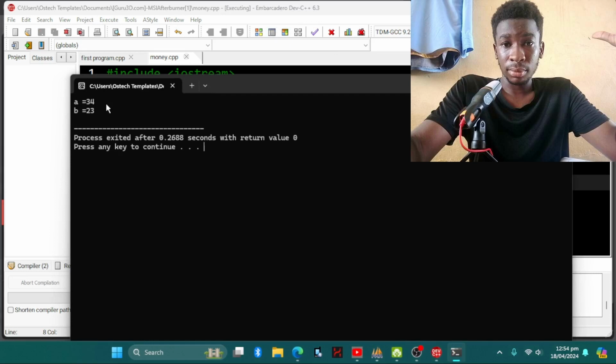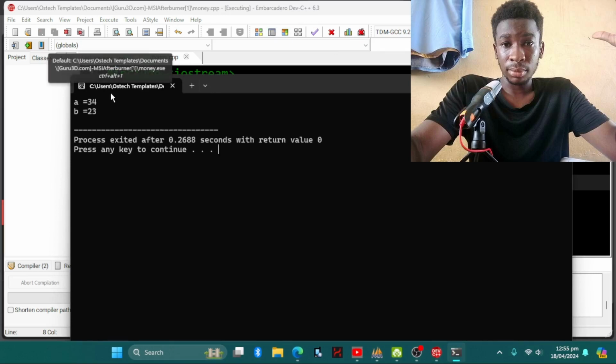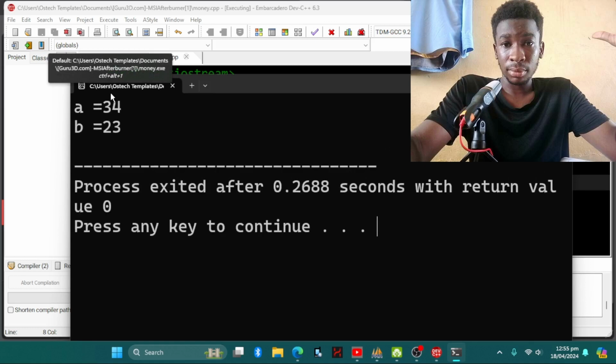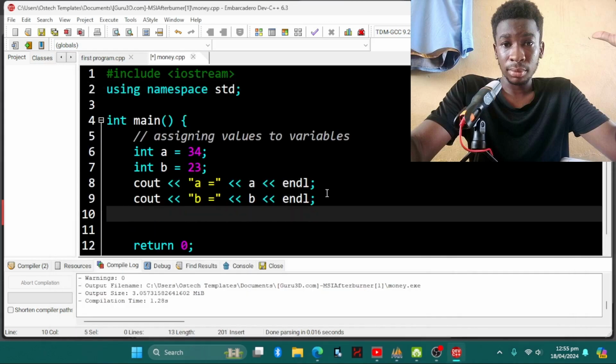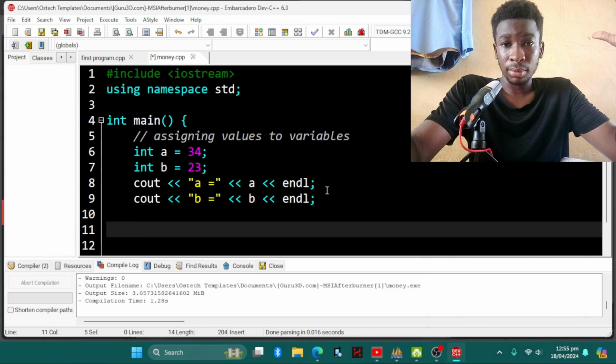Yeah. So we now have a is equal to 34, and then b is equal to 23. So it's simple. Now let's add some basic mathematical operations to it. So we are going to do a plus b. Simple. So we know that 34 plus 23 is 57. So let's see if it's correct. Someone is telling me it's 5,000, right? So a plus b, right? a plus b.